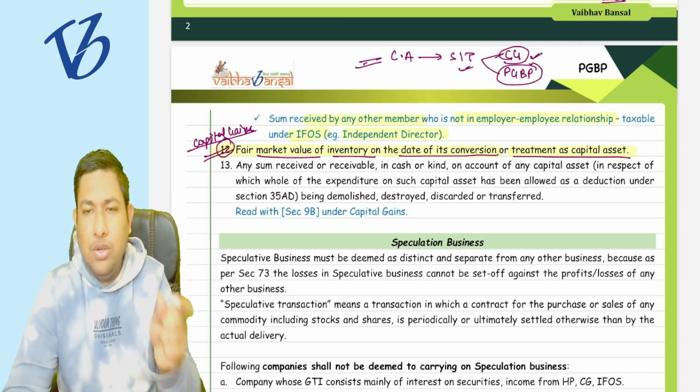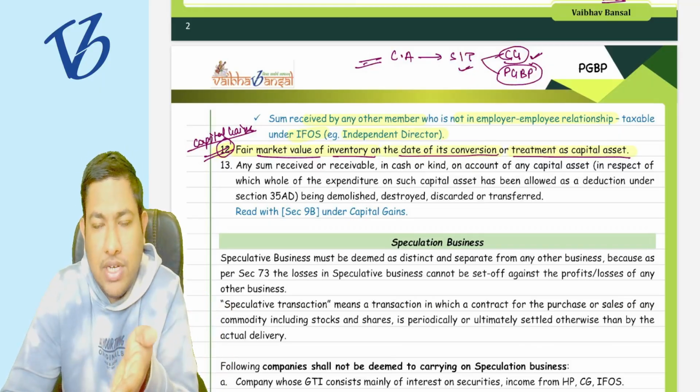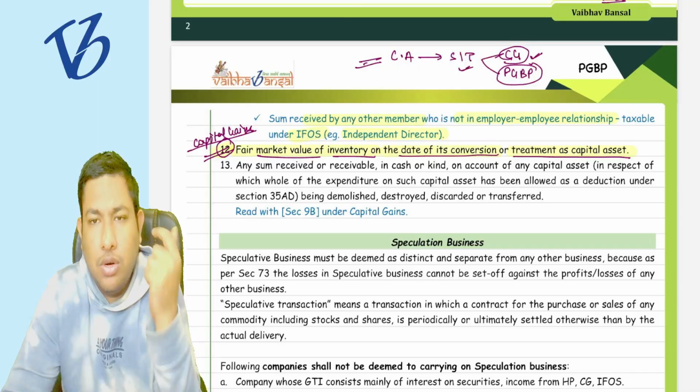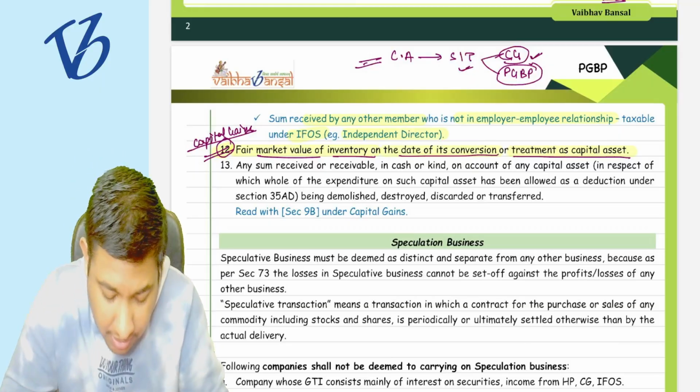So point number 12 you can keep on hold. Whenever we do the capital gains chapter, that is afterwards, after this particular chapter, then you are going to grasp it very well. Understood? This is point number 12 that you have to keep in abeyance.